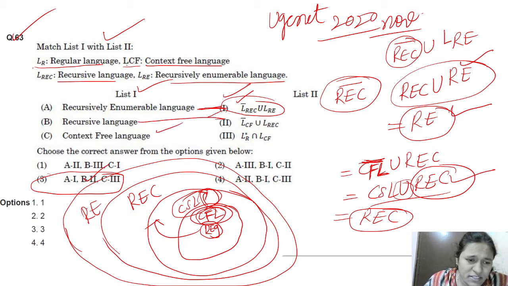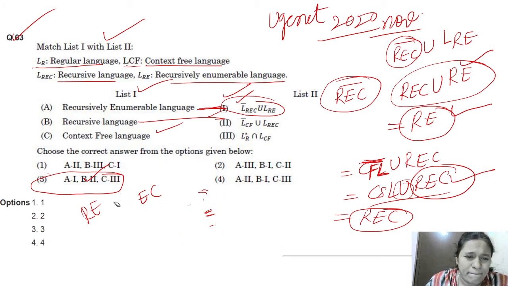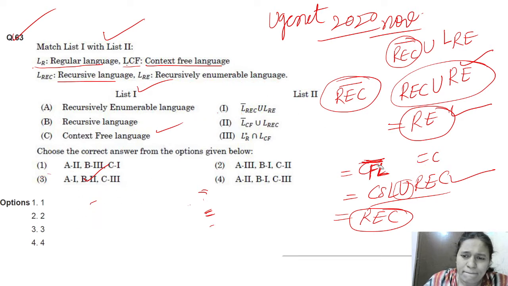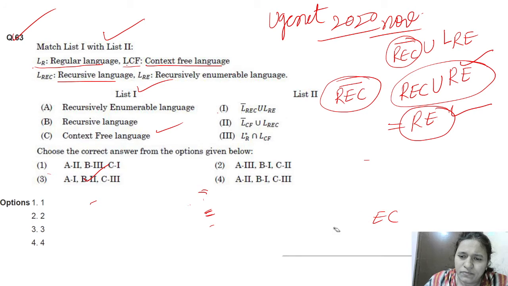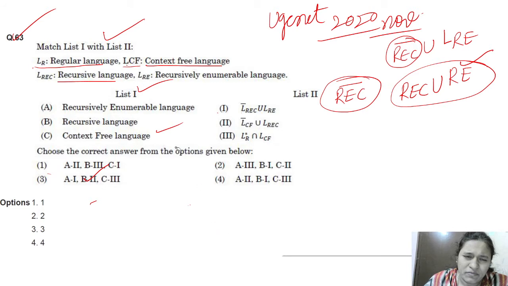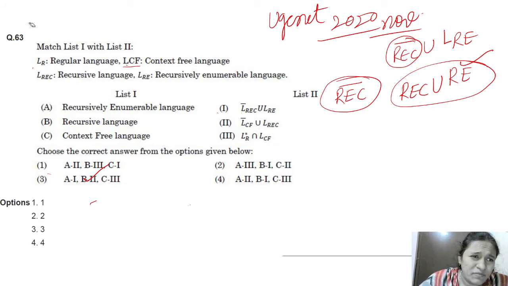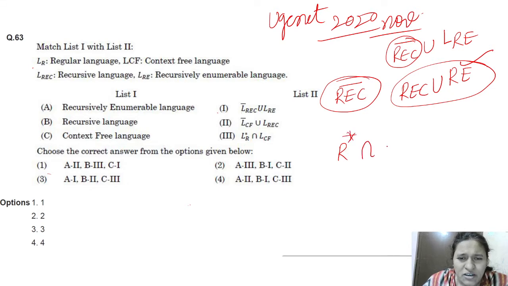Next, the third option is regular Kleene star intersection CFL.